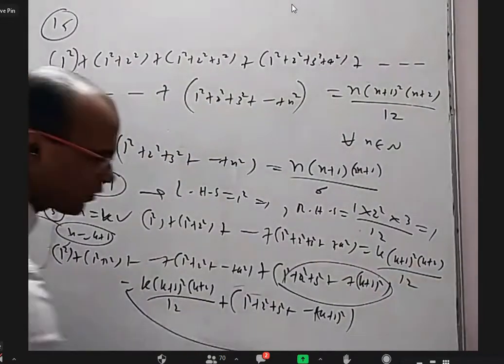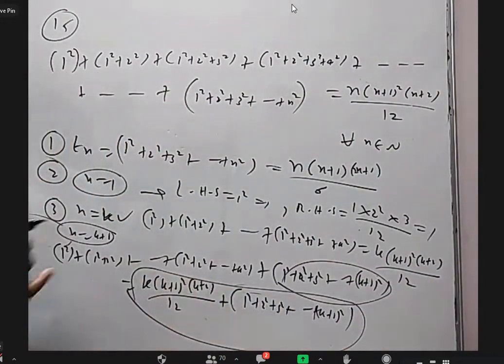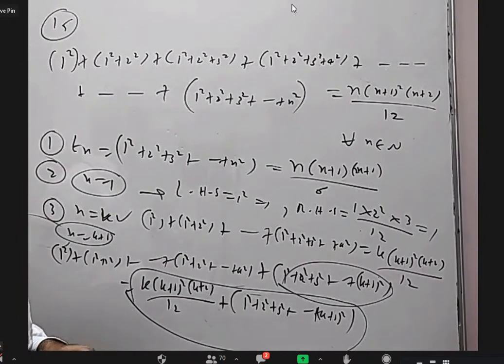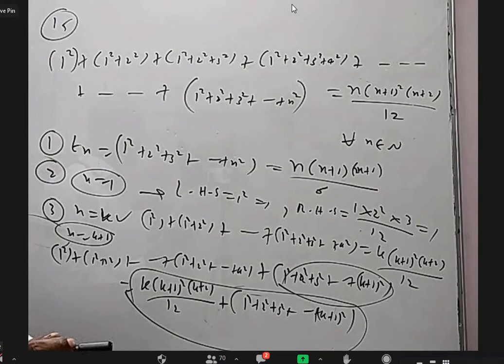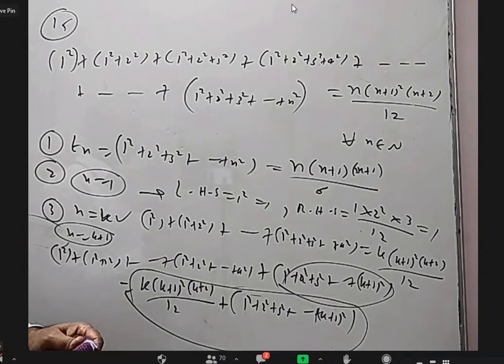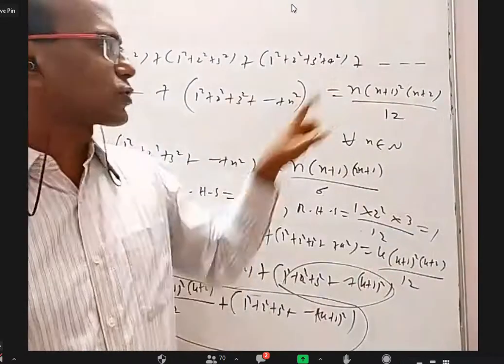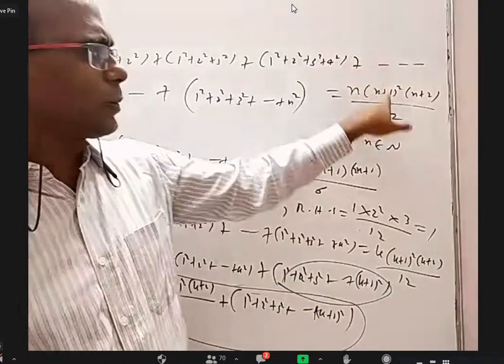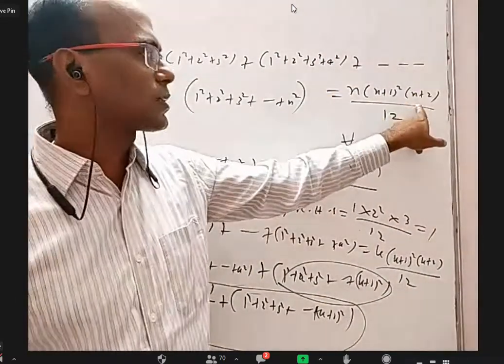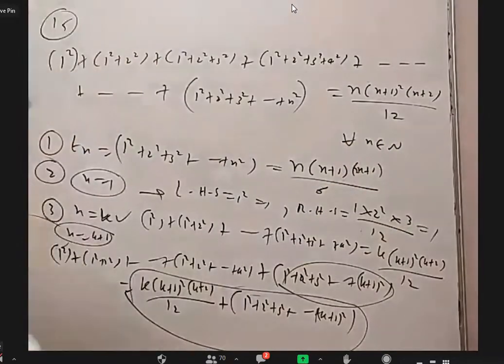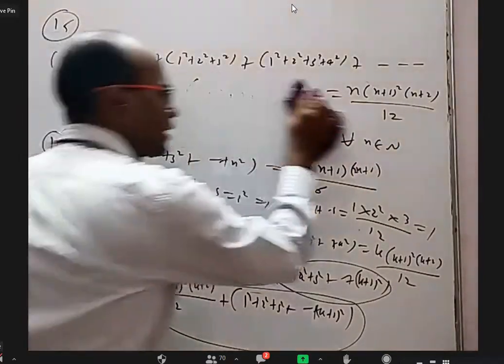But I have to simplify this and prove it equal to what? (k plus 1) into (k plus 2) whole square into (k plus 3) by 12. Wherever n is there, I should get k plus 1. So I should get (k plus 1) into (k plus 2) whole square into (k plus 3) by 12. That is the expected answer. Now how to get that?